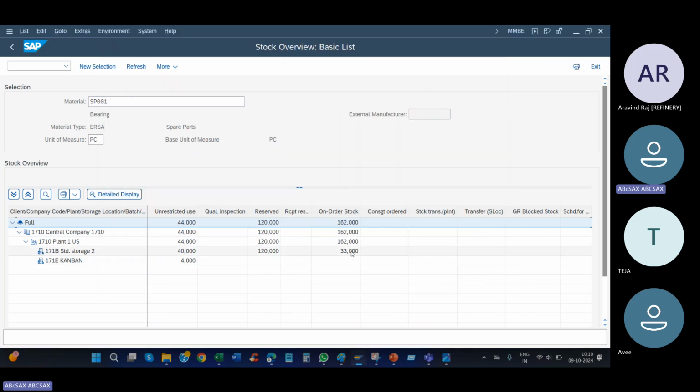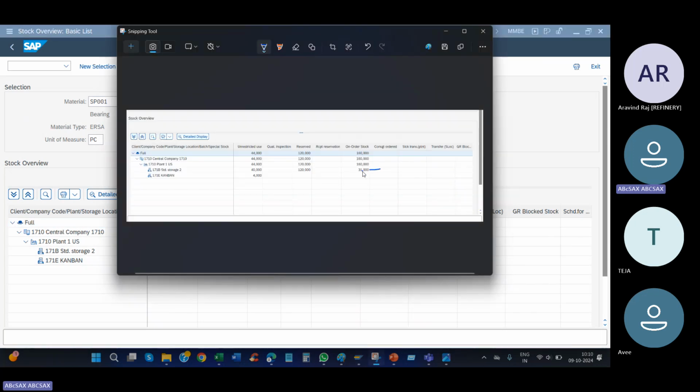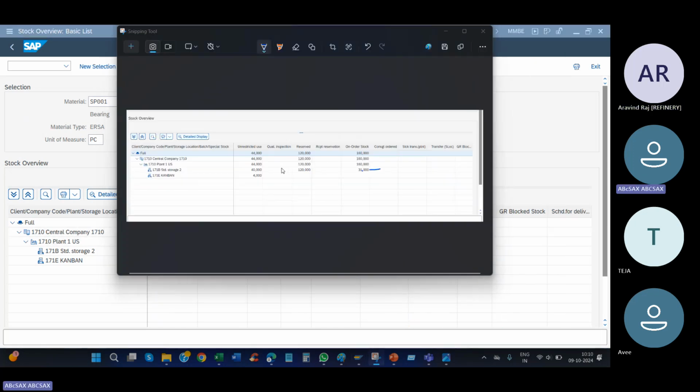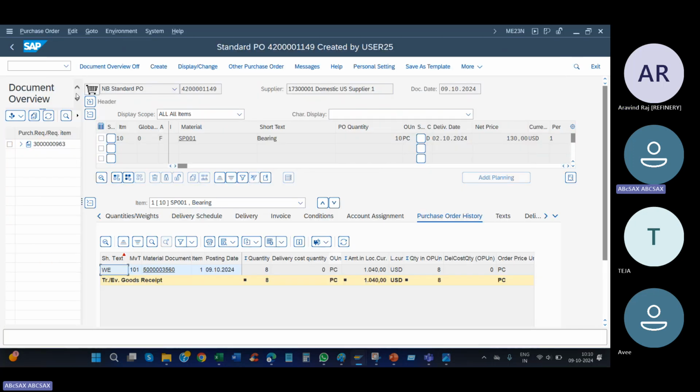$31 increased to 33, right? 31. Okay. So now non-stock is completed. The third flow is services.